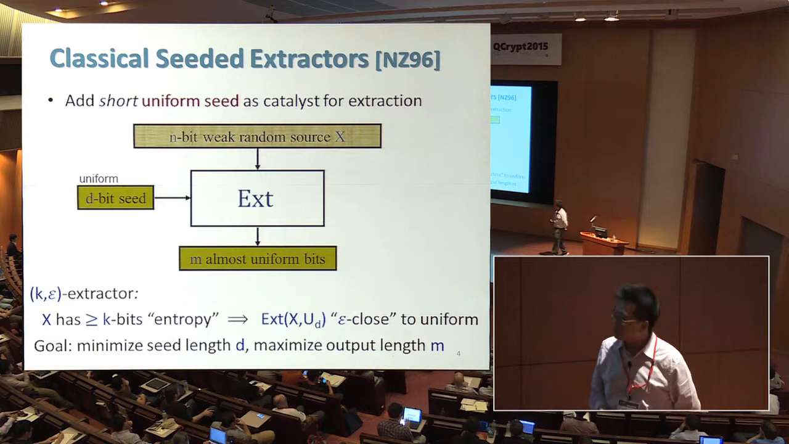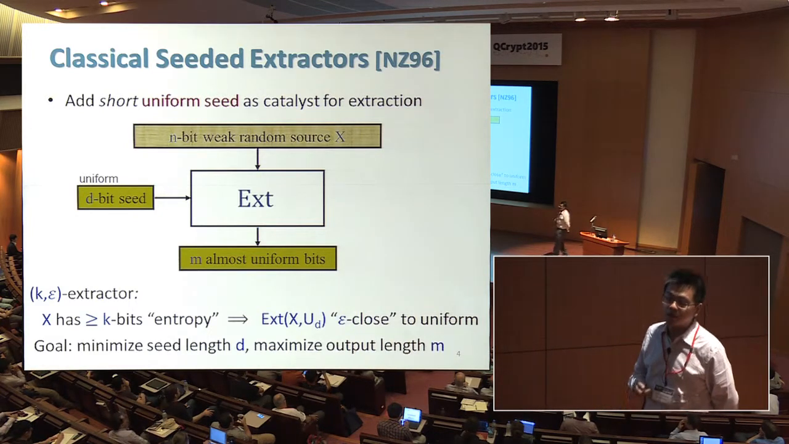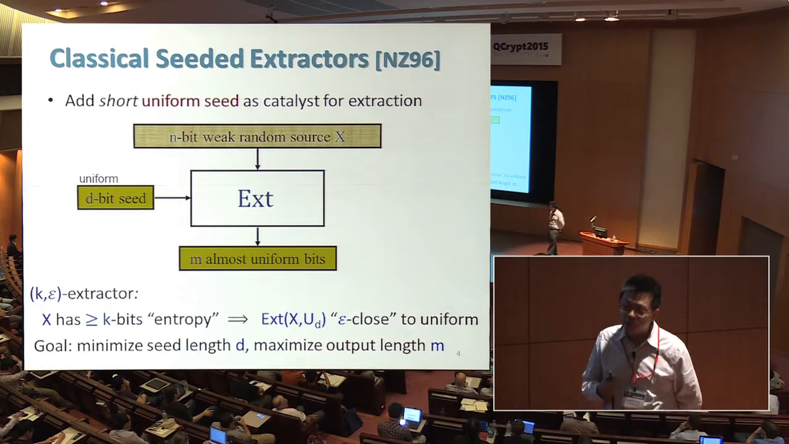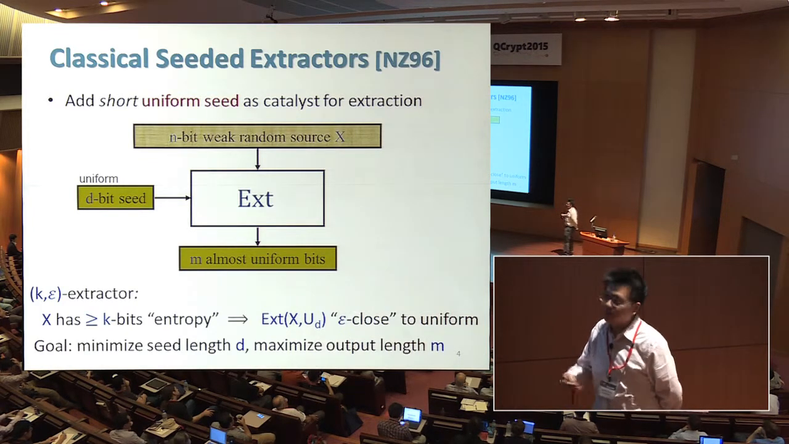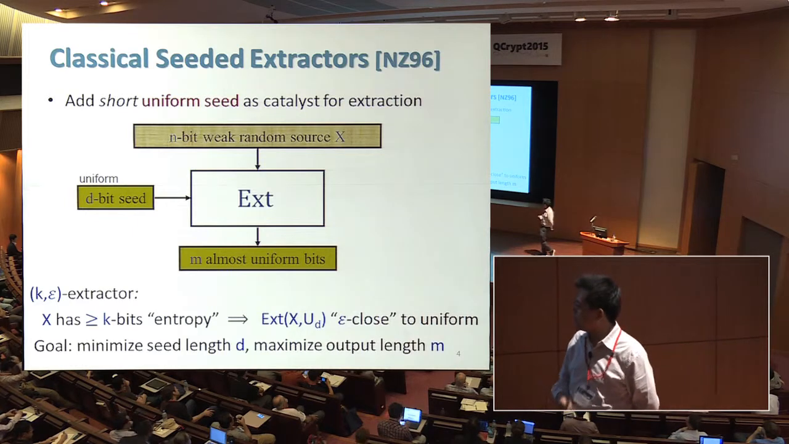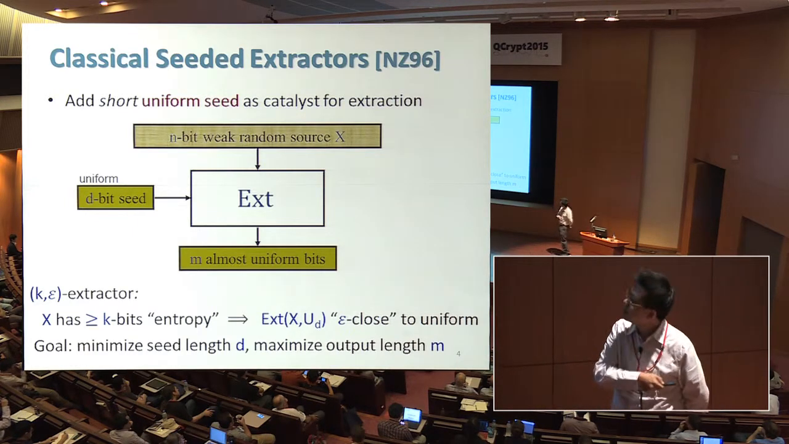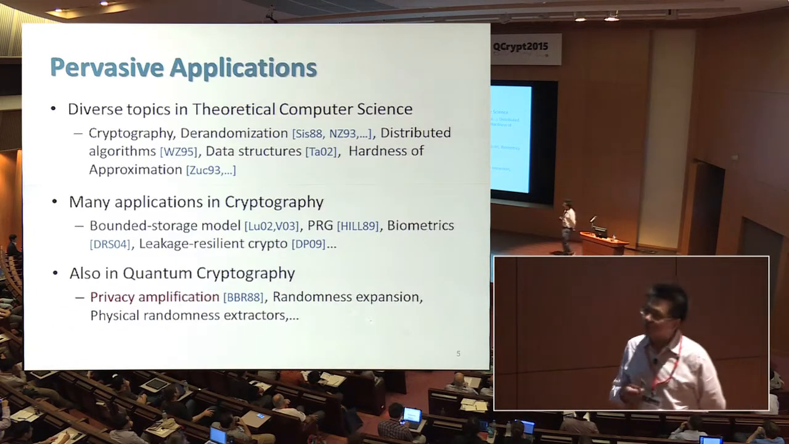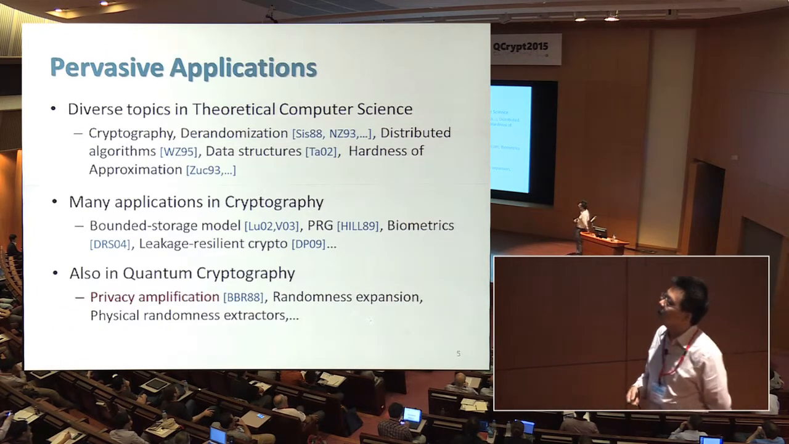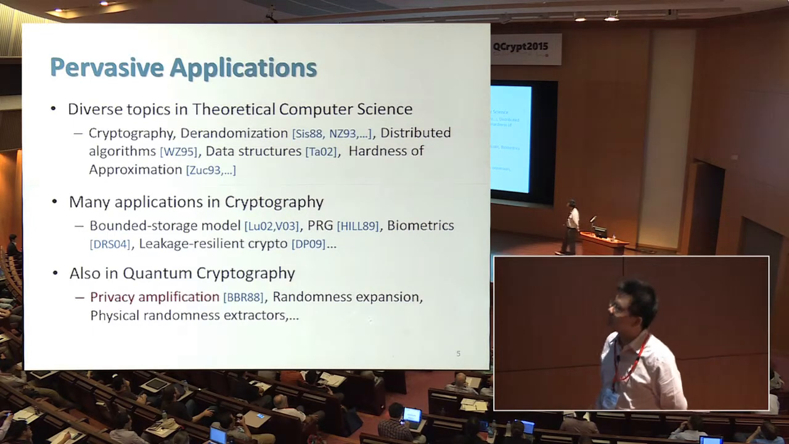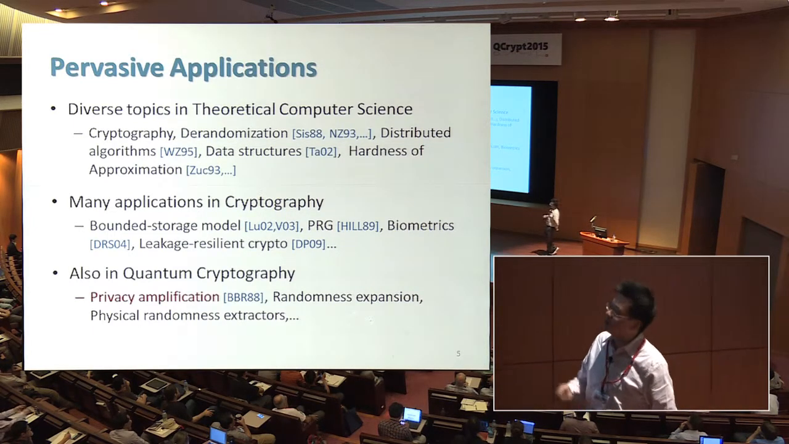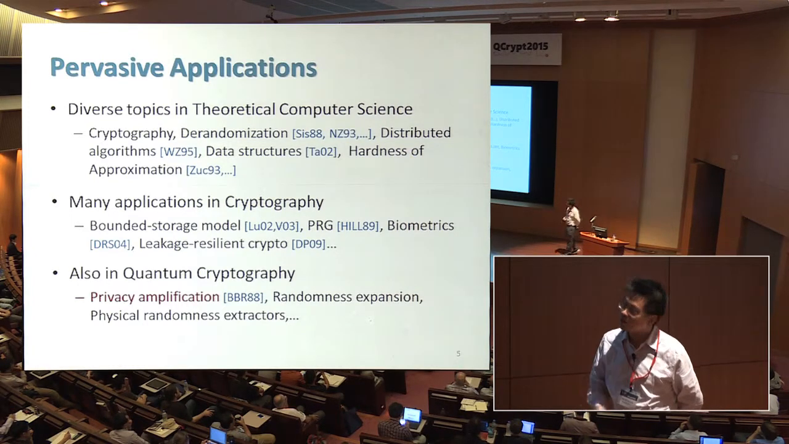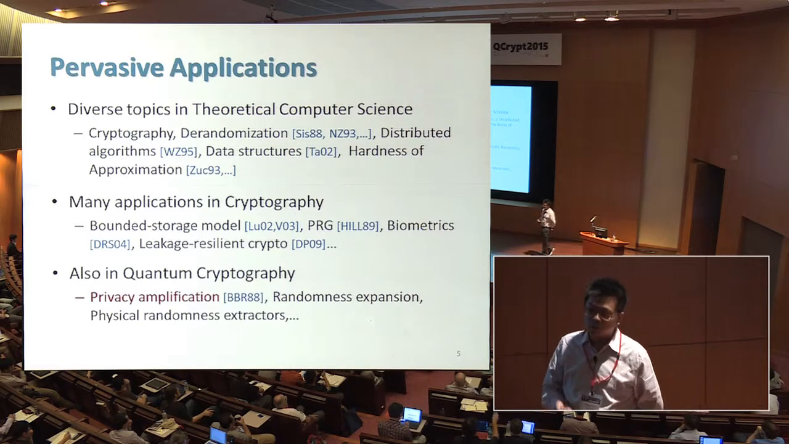The general goal here is to minimize the seed length, since the seed needs to be uniform. It's the most expensive resource we are using here. And also, we want to get the most out of it, so it's natural to maximize the output length. Let me briefly mention that since the introduction of this notion, there have been many applications beyond the original motivation, pervasive in every field of theoretical computer science. It also has lots of applications in cryptography and also quantum cryptography.